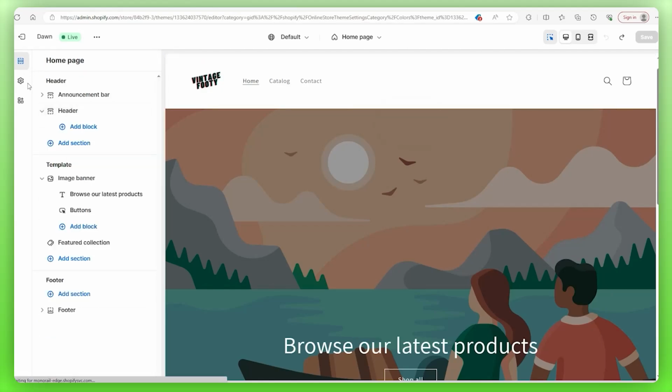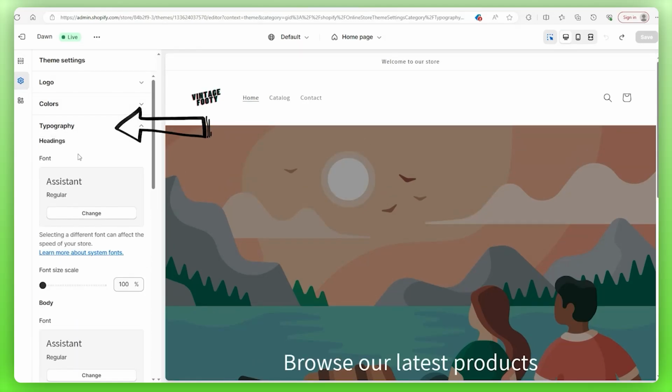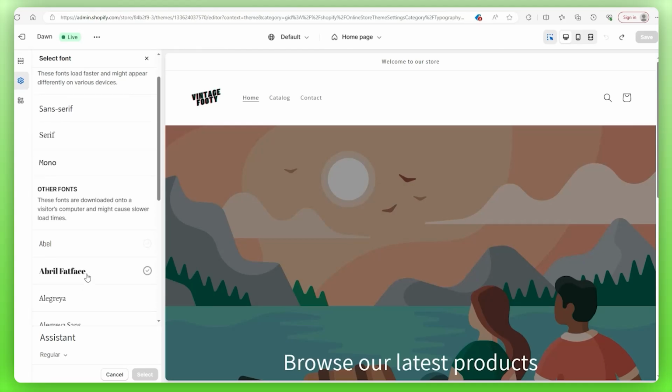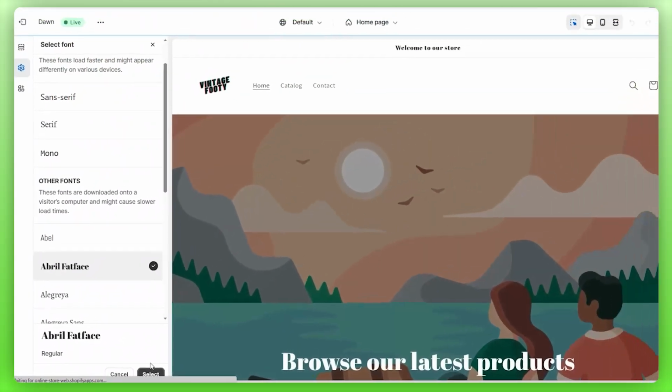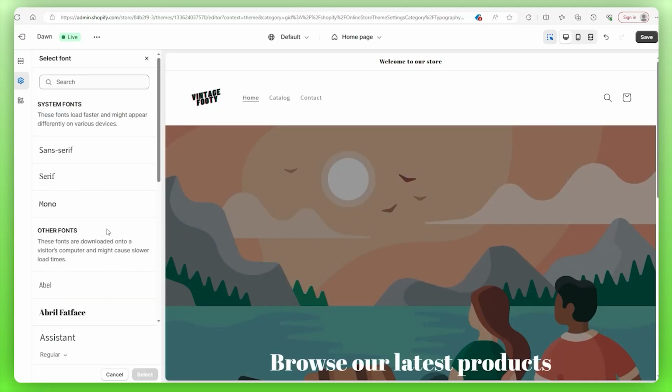So we're going to go back to the theme settings, and then right under the colors is the typography. And in this section, you can change the font for the heading text and also the body text, as well as the size of the text. Now, to change the font, you go to the change button, you click on whichever selection you want, you go down here to select to make sure that it saves your choice, otherwise it will just revert to what it was previously. And then we're going to do the same for the body font.